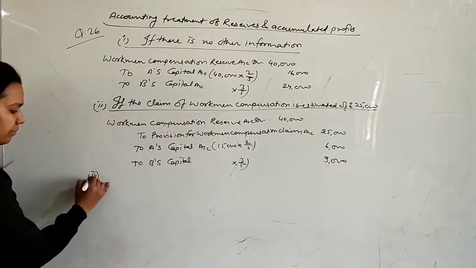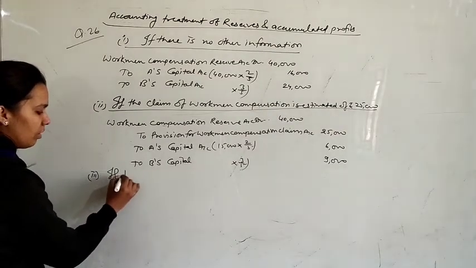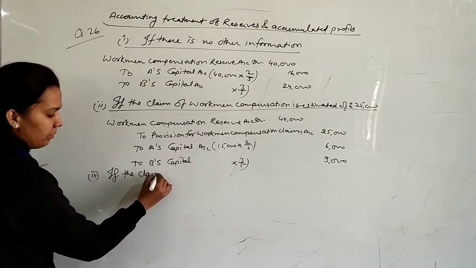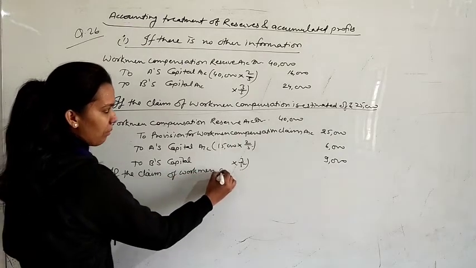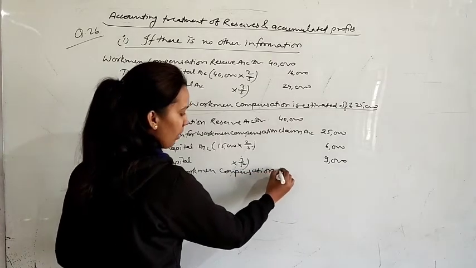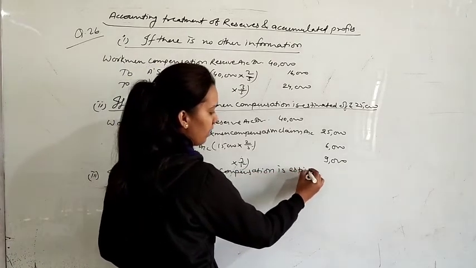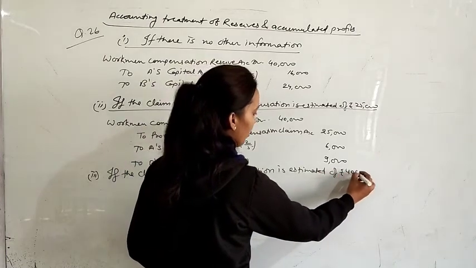Third point, if a claim on account of workman compensation is estimated at rupees 40,000.